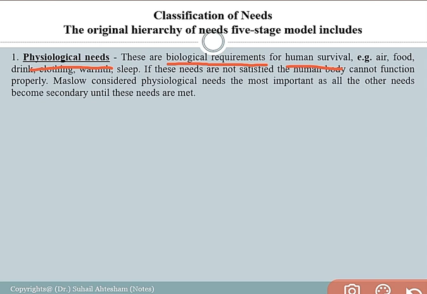For every individual, this physiological need is essential, and the primary focus of every individual is to fulfill these needs in the society. These needs are availability of the right quality of air, food, drink, clothing, warmth, and adequate sleep. These are examples of physiological needs, the biological requirements of the human body and human survival on earth. They are the primary and basic needs that every person has to achieve.